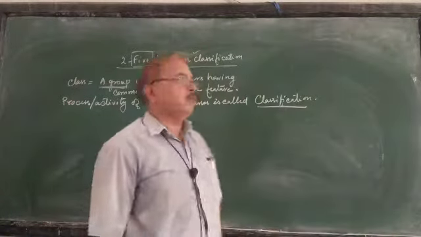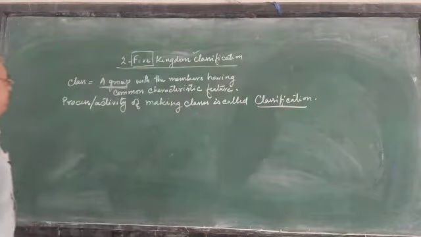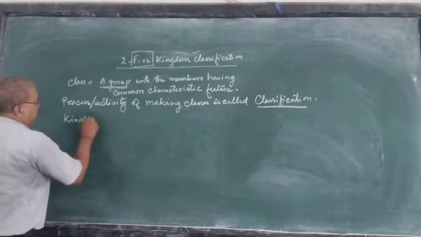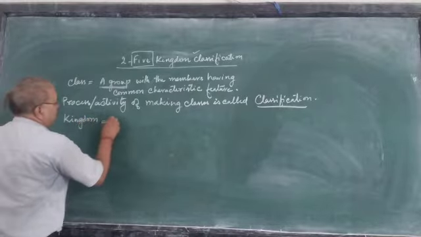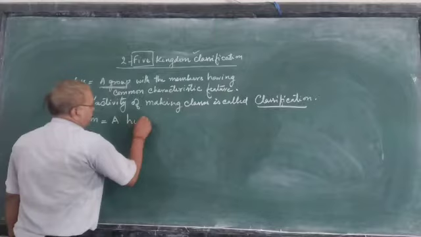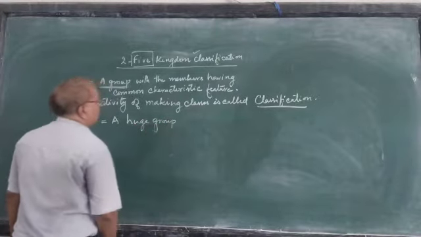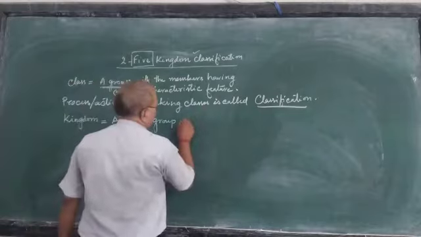Right? All are the subjects of that kingdom. All are part of that kingdom. So kingdom again is a huge group with common properties.